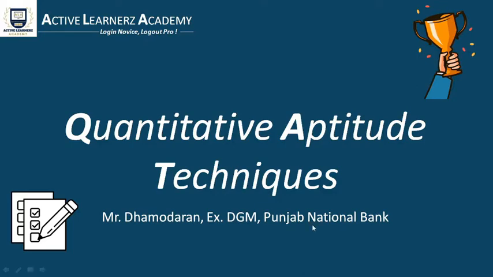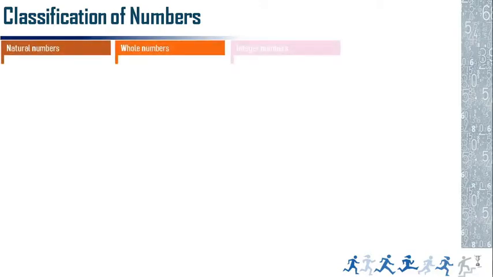Namaskar friends. Today our topic is quantitative aptitude techniques. Happy learning to everyone. Friends, today's main topic is number system. Number system is very fundamental and basic to know about mathematics, especially for the people appearing for competitive examinations.